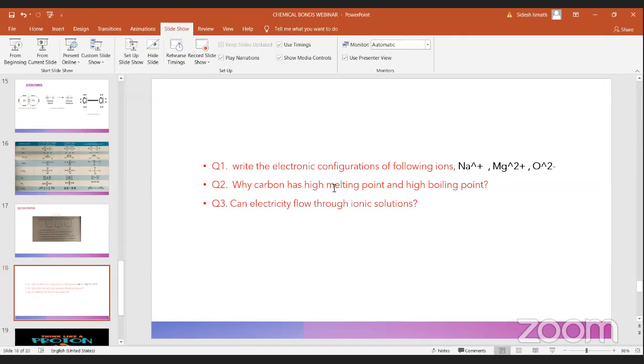What are the allotropes? I mean, how many types of carbon are there? How many forms of carbon are there?